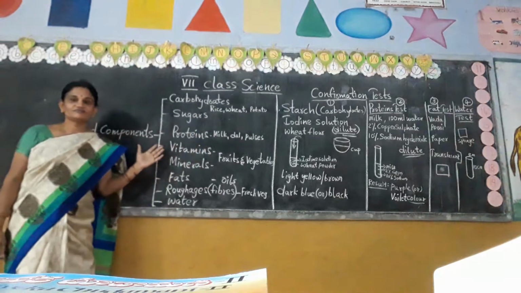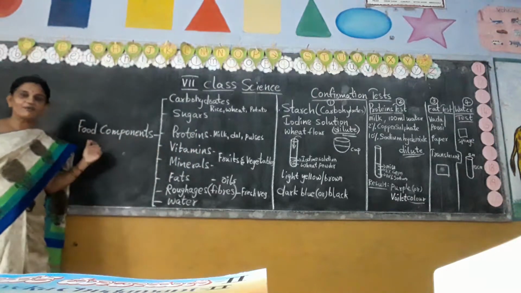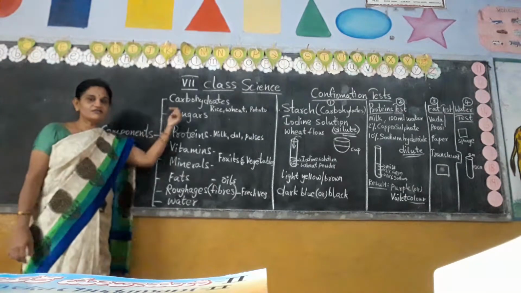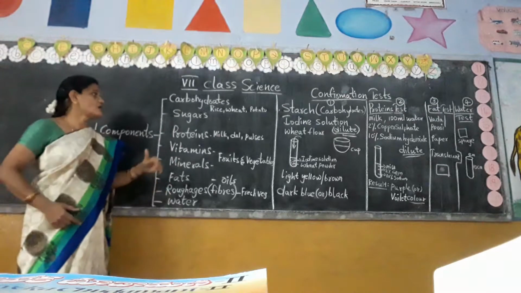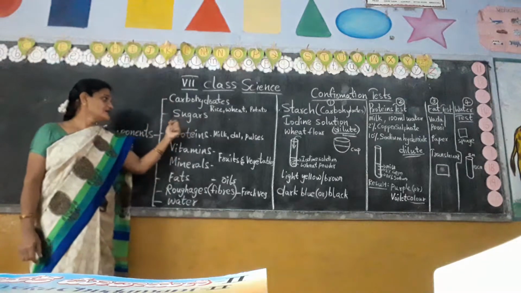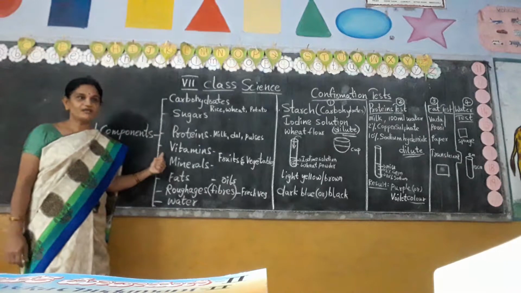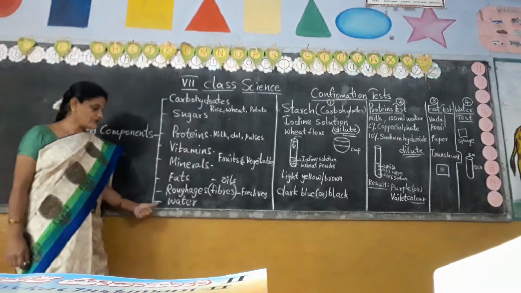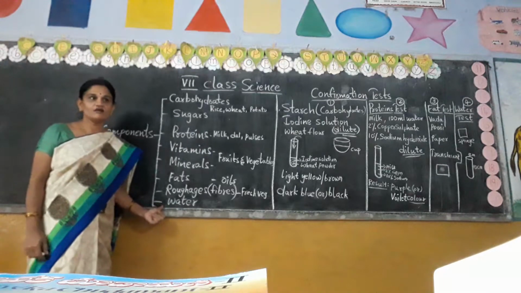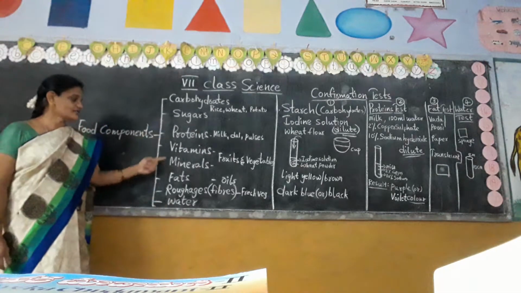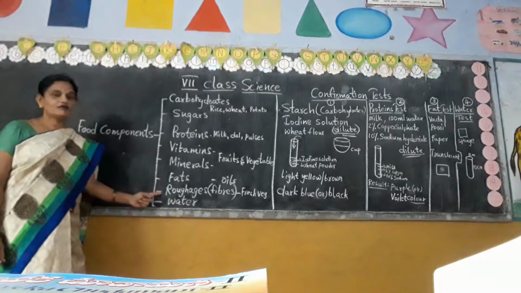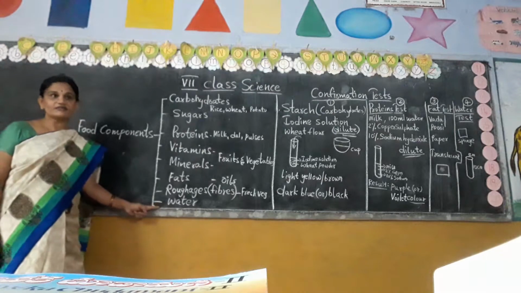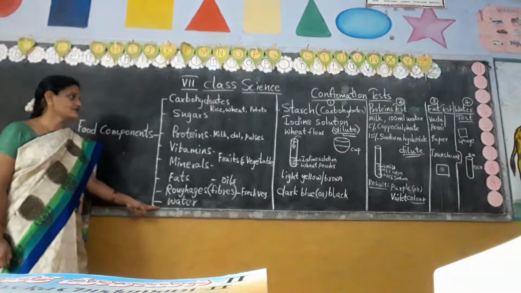In the previous class, we discussed food components. How many food components are there? There are 7: carbohydrates, sugars, proteins, vitamins, minerals, fats, refuges, and water. Water is also very essential to our body. In the previous class, I explained all the components. Now I want to explain about water, and how much water is essential for our body.